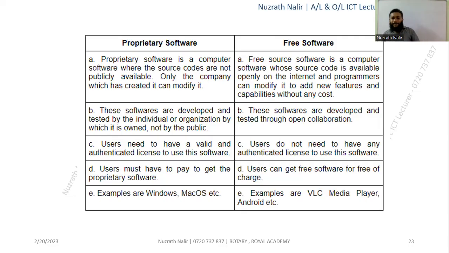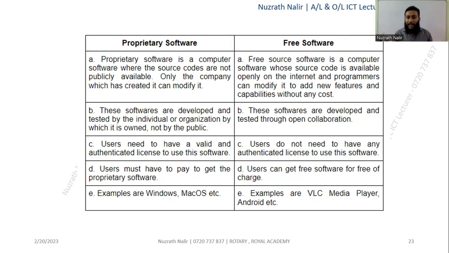For open source, you can simply download it and use it according to your requirements. For proprietary, you must pay to use it, not to redistribute, only for your own usage, your personal usage.